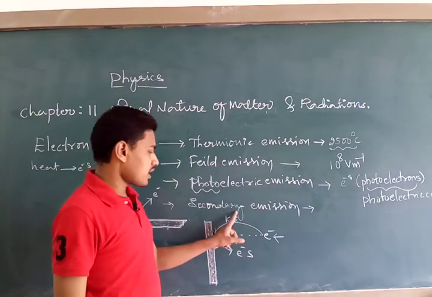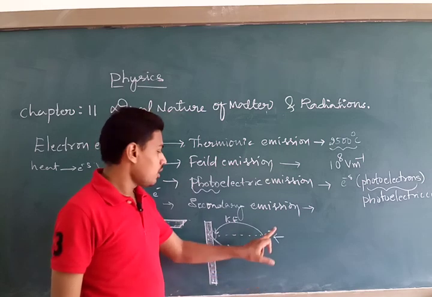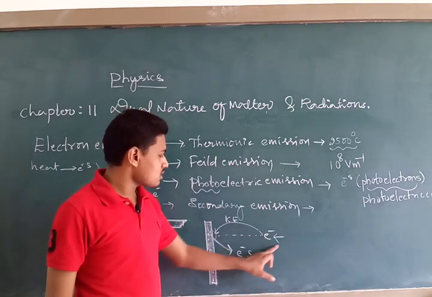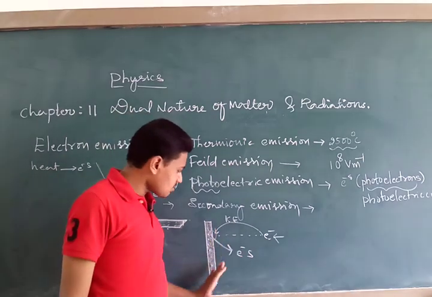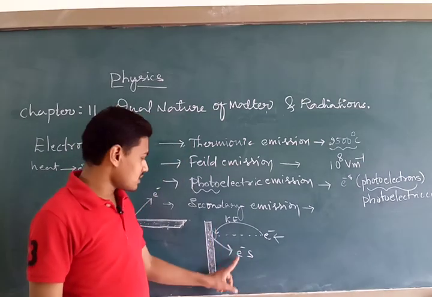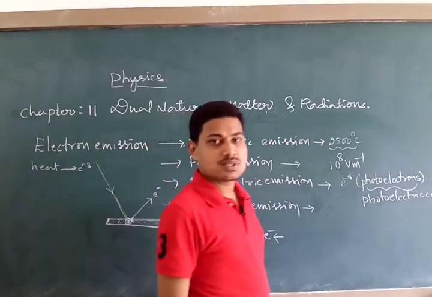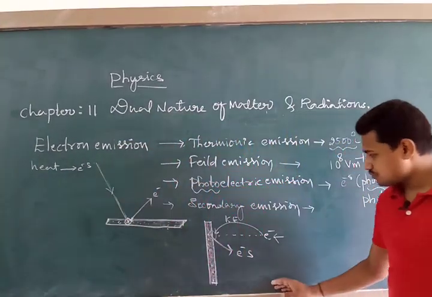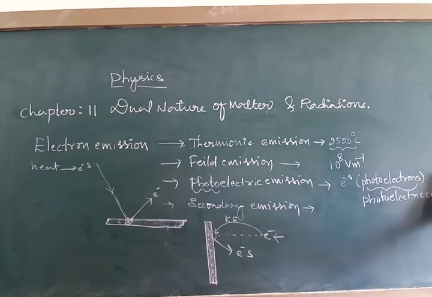The name secondary is used because the ejected electrons are called secondary electrons and the incident electrons are called primary electrons. Due to these primary electrons, electrons from the surface are ejected. This type of emission is mainly used in detecting gamma rays.